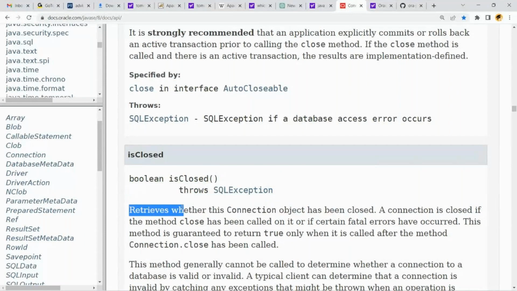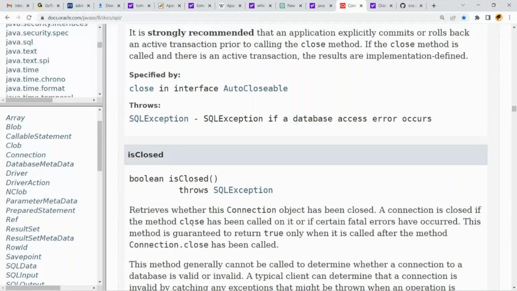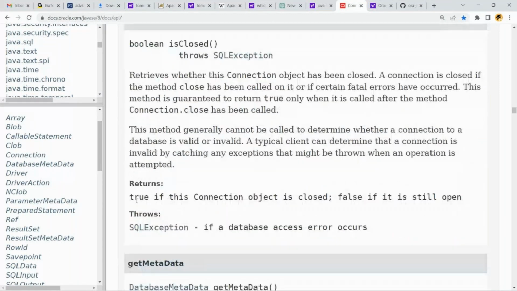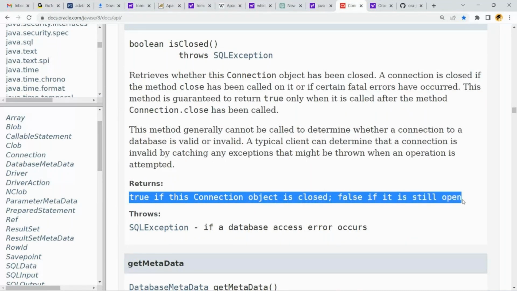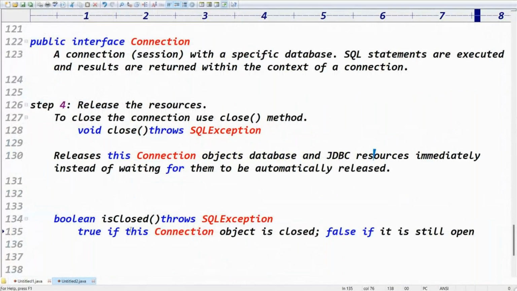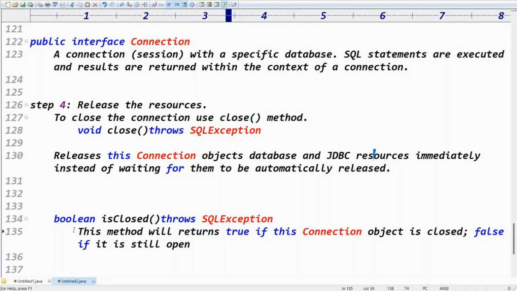Retrieve whether this connection object has been closed. A connection is closed if the method close has been called on it. Got the point, right? Returns true if the connection object is closed, false if it is still open. That line is enough to understand the point. Tell me, this method returns what? True if the connection object is closed, false if it is still open.